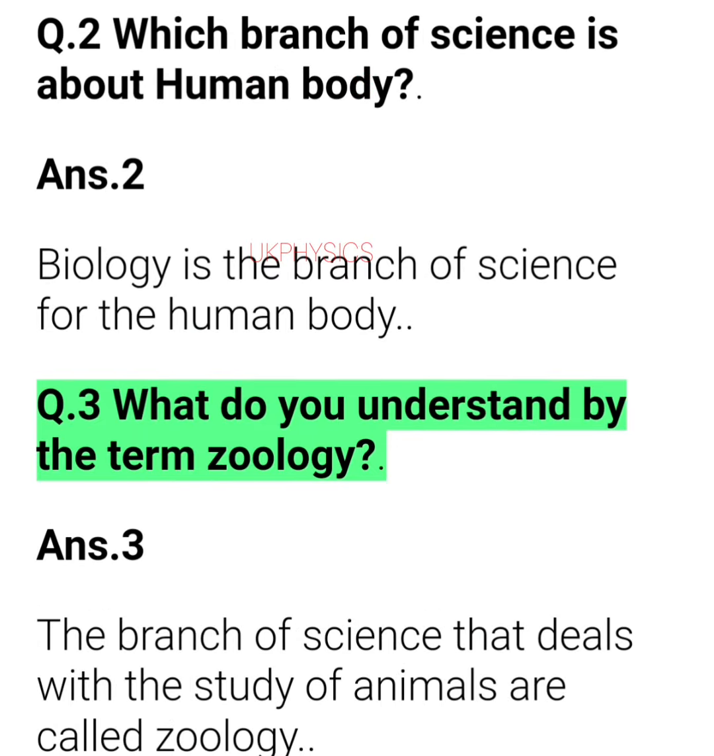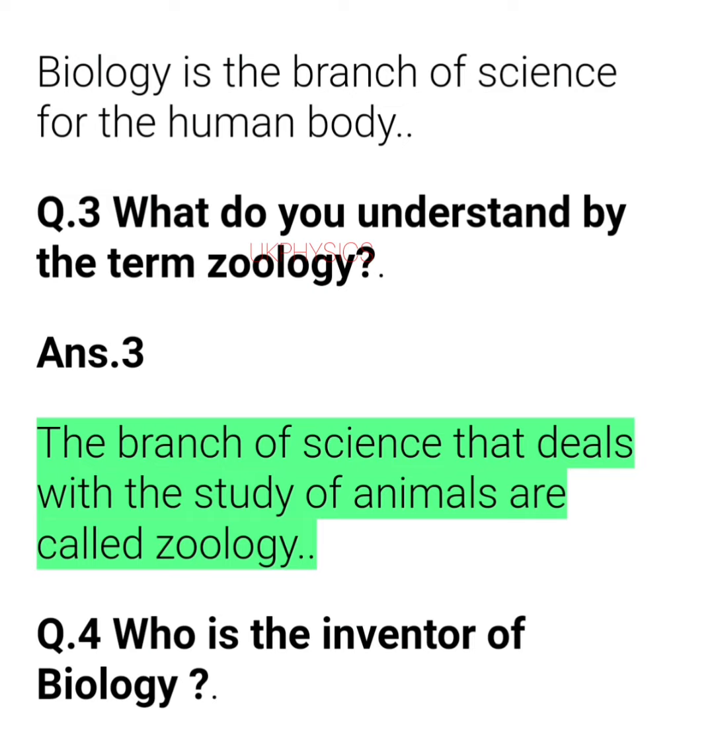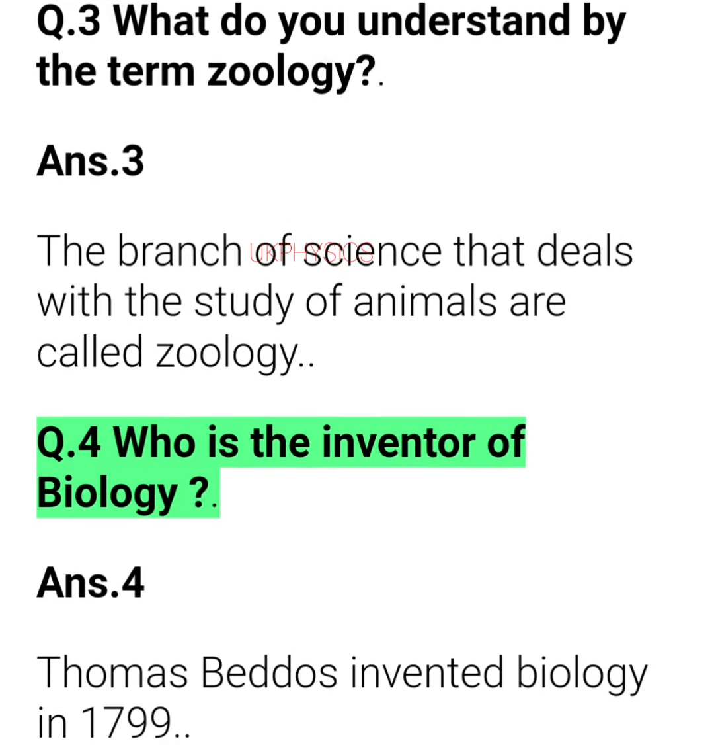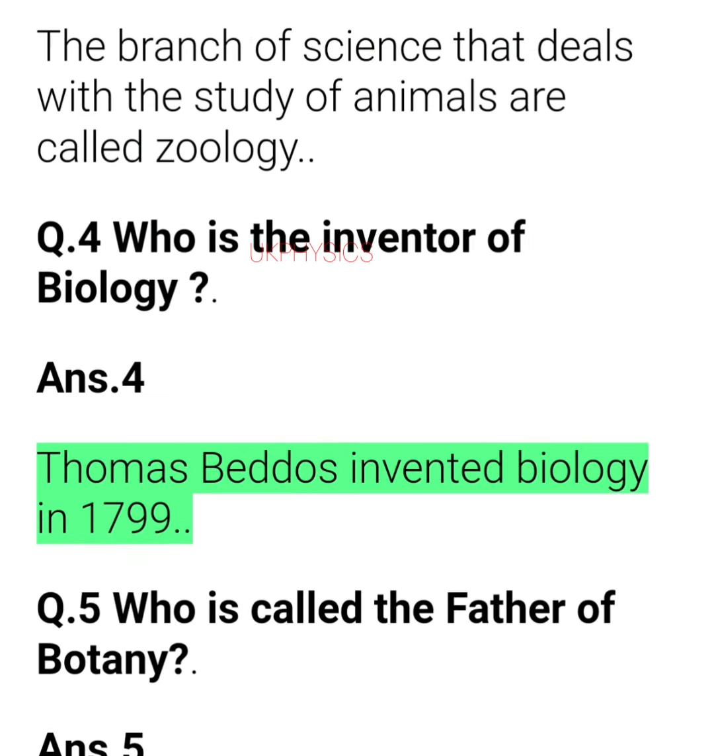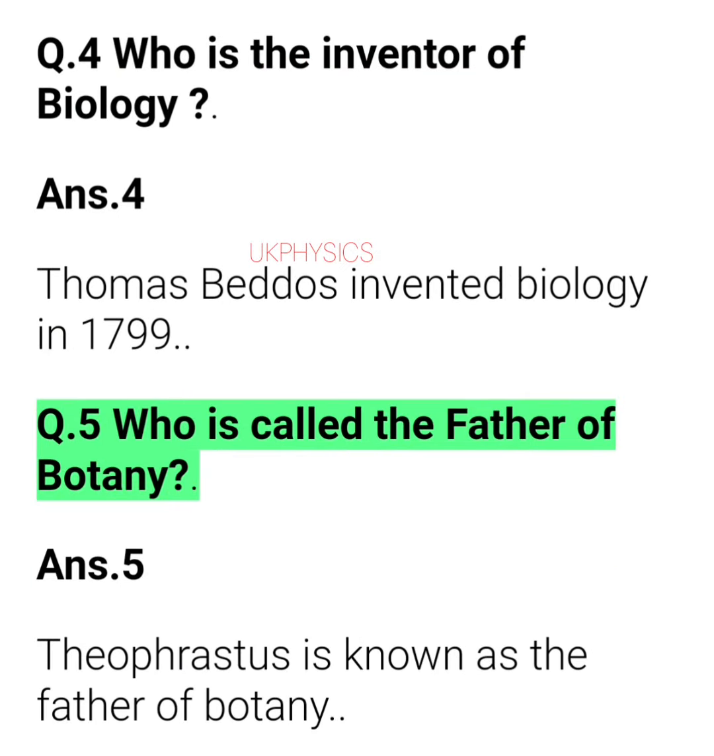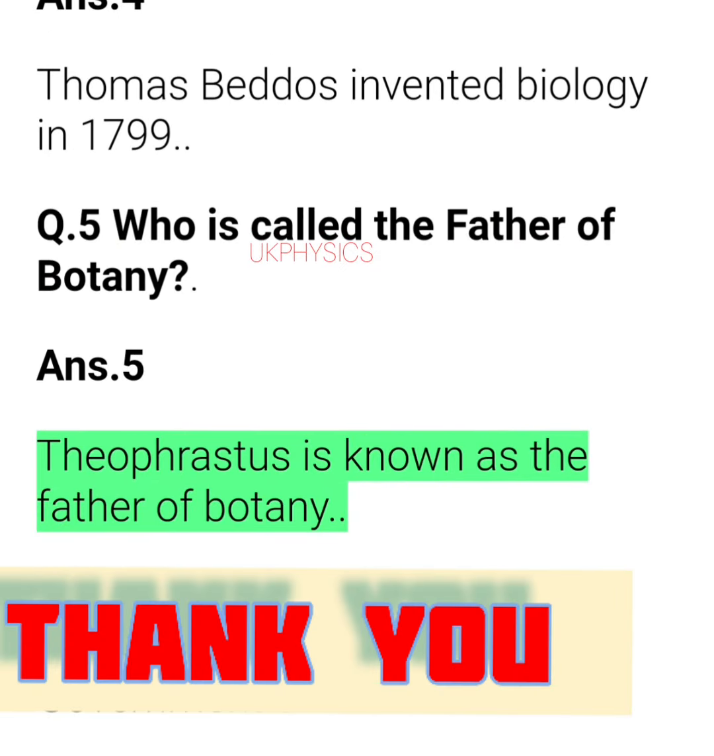Q.3 What do you understand by the term zoology? The branch of science that deals with the study of animals is called zoology. Q.4 Who is the inventor of biology? Thomas Beddoes invented biology in 1799. Q.5 Who is called the father of botany? Theophrastus is known as the father of botany.